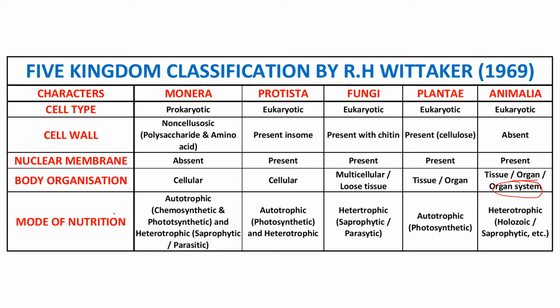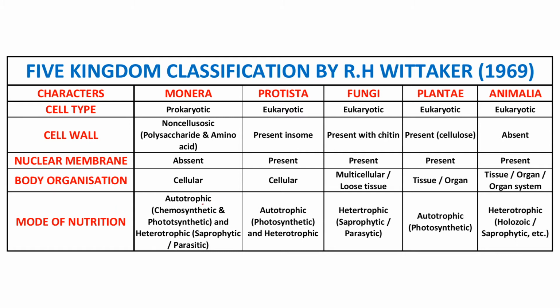Next is the mode of nutrition. It is also another type of characteristic. Next is the Monera. It is autotrophic. Some Monerans are autotrophic. Autotrophic means they can synthesize their own food material. And also heterotrophic. It means in these Monera, some bacteria can synthesize their own food material, known as autotrophic, and some bacteria cannot synthesize their own food material. Hence, we can call them heterotrophic.